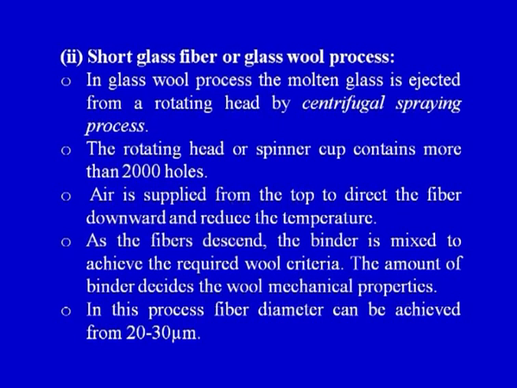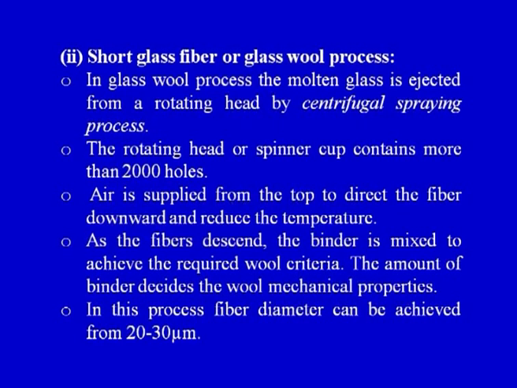So there are two stages that we have seen: in the glass wool process the molten glass is ejected from a rotating head by a centrifugal spraying process. The rotating head is rotating at high speed and centrifugally we are spraying the small fibers. The rotating head or spinner cup contains a large number of holes, out of which the glass would come out in the form of short fibers or the glass wool. Air is supplied from the top to direct the fibers downward and reduce the temperature.